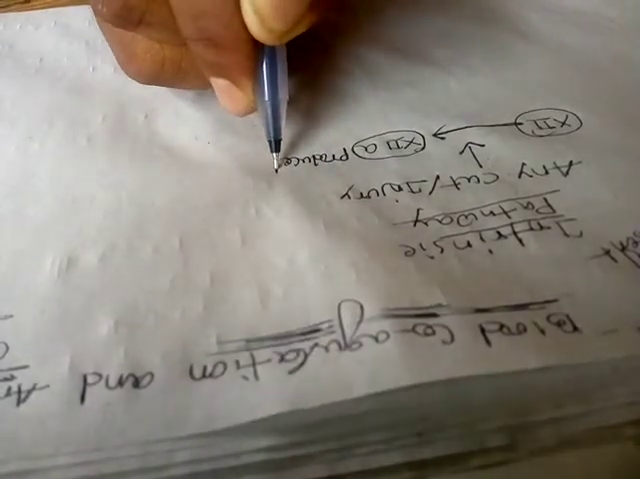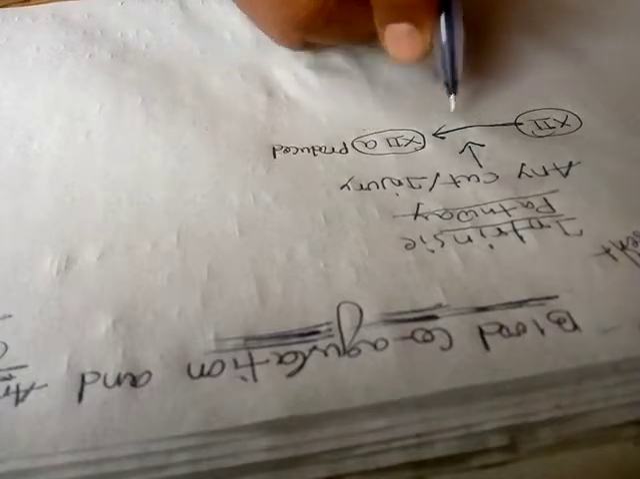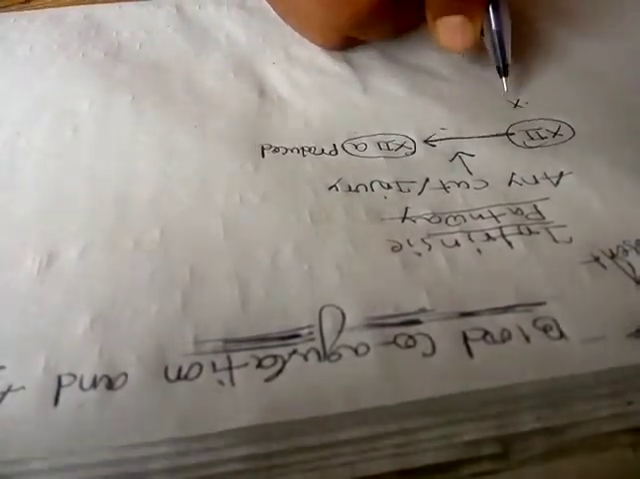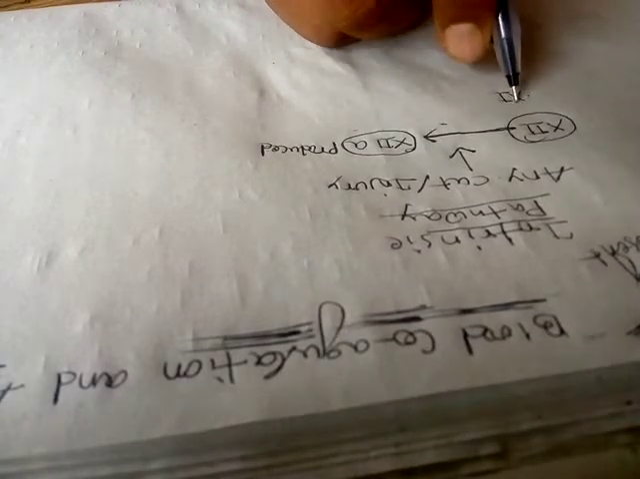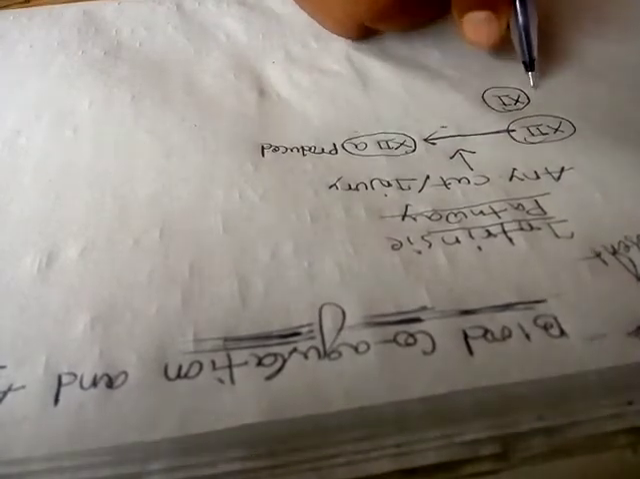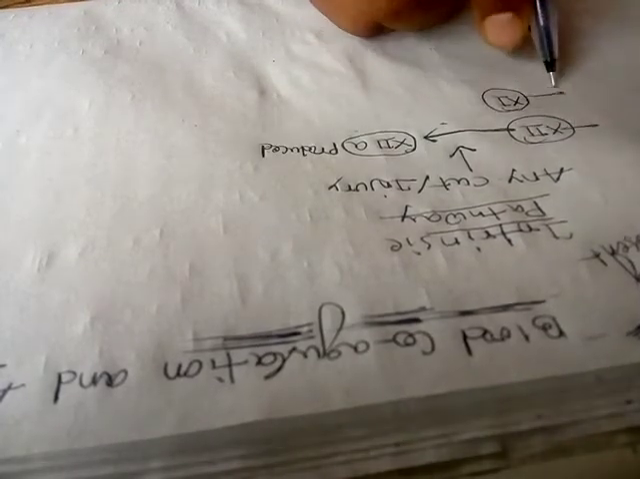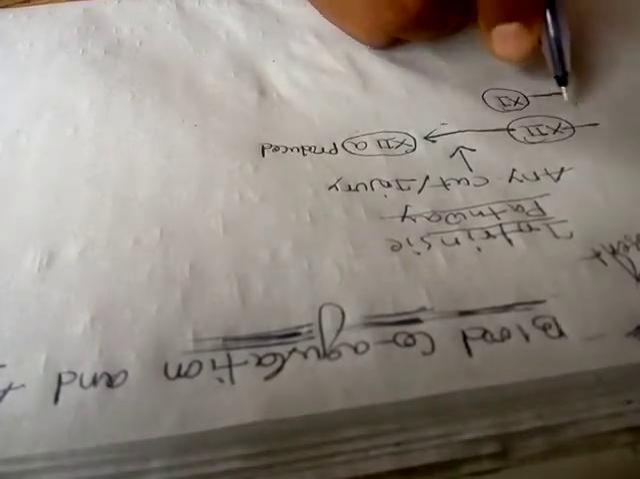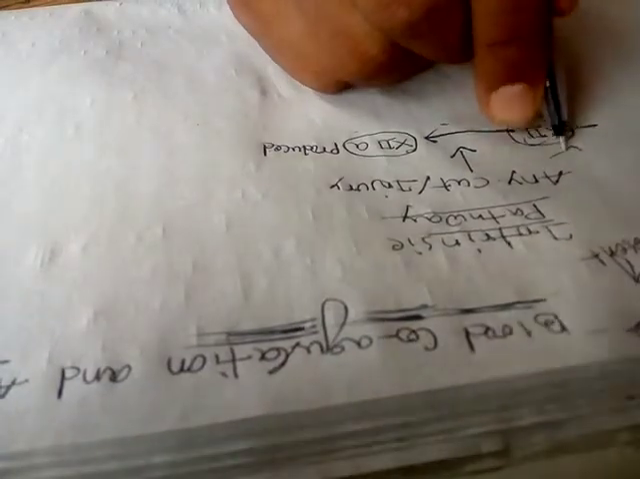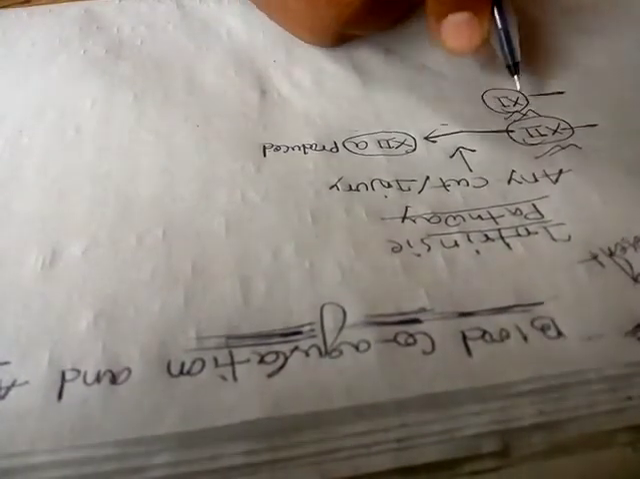By that time we can also see the activation of another clotting factor, named 11. Clotting factor 11. These are the Roman numerals of the clotting factors, so we are writing them as Roman numerals. This is clotting factor 12 and this is clotting factor 11.